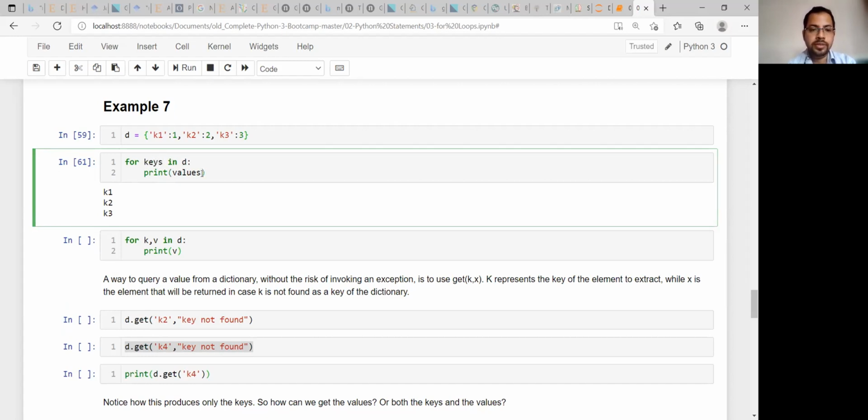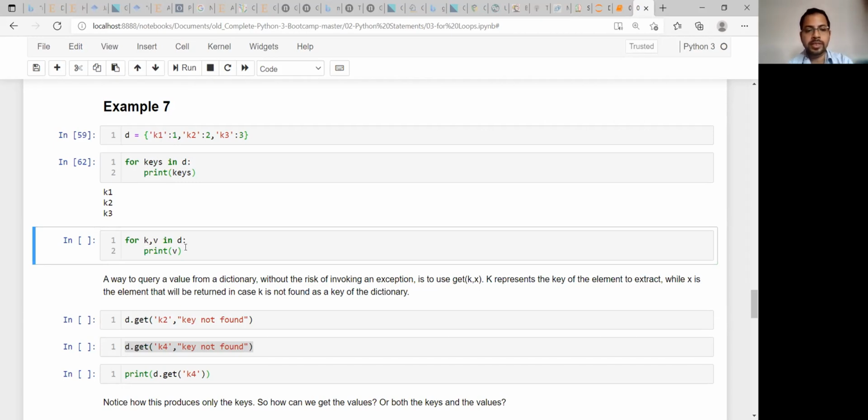That means i, j, k, any variable name you can use there, not the keys or values. So for simplicity, you know you are trying to extract the keys, so you can write this. But if you need to extract the values, then you can use this unpacking system also. So that is called dictionary key-value pair unpacking.